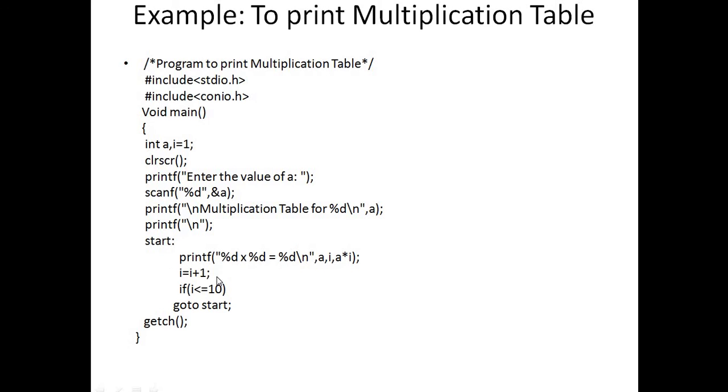In this way the value of i increases, and when i's value reaches 10, at that time the condition will be false and control transfers to getch. Otherwise, as long as the condition is true, every time goto start passes control to the label start, and execution begins again from the print statement. It goes up to 10. When i reaches 10, goto start will not be executed and control transfers directly to getch.